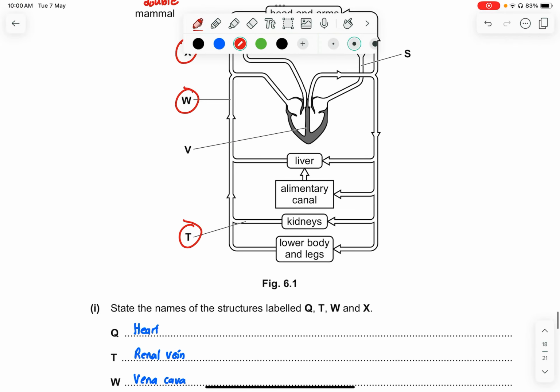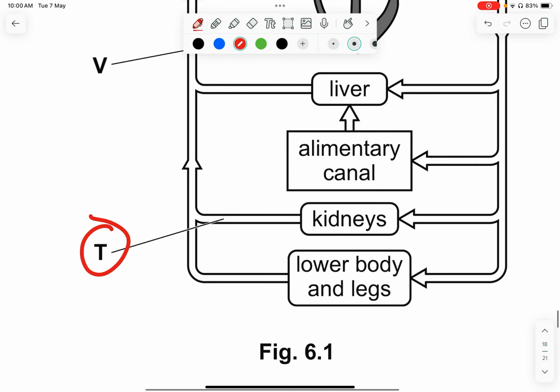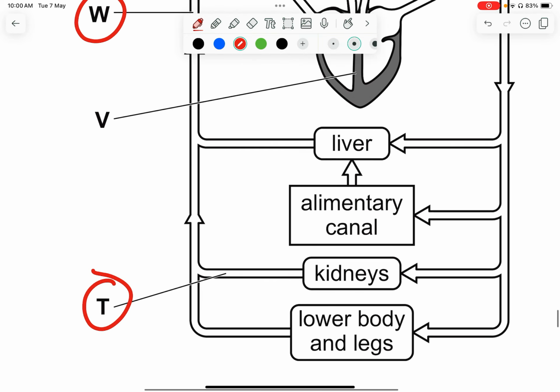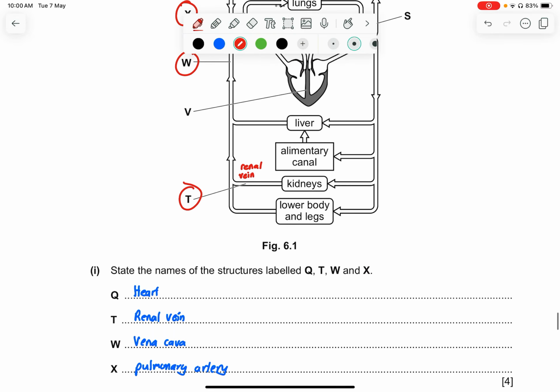T, so T is the kidneys. Okay, it's going out from the kidney and it's going back to the heart. So going back to a heart is a vein, and kidney is called renal in medical terminology. So it's a renal vein.